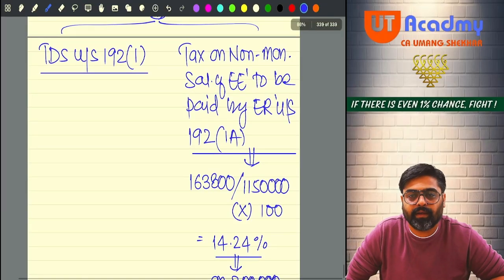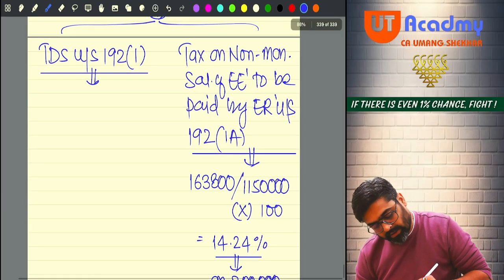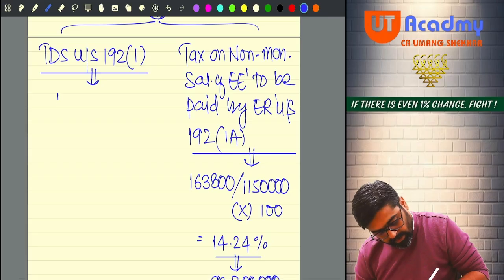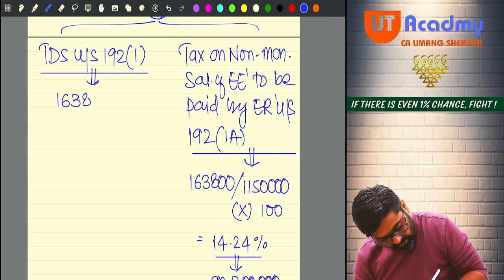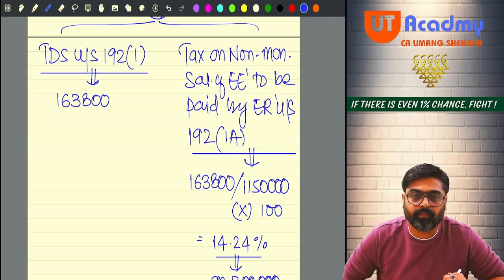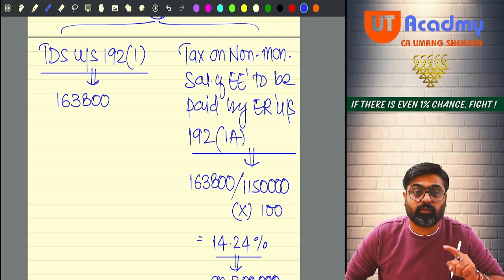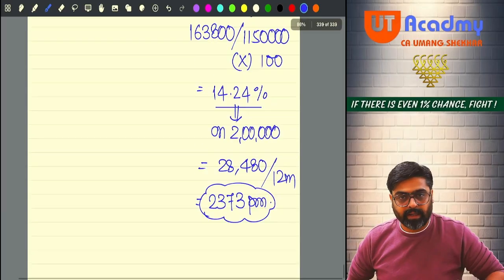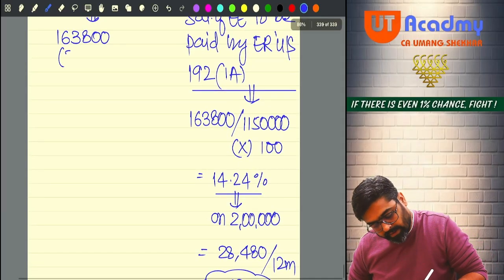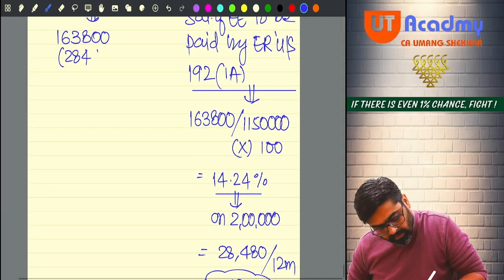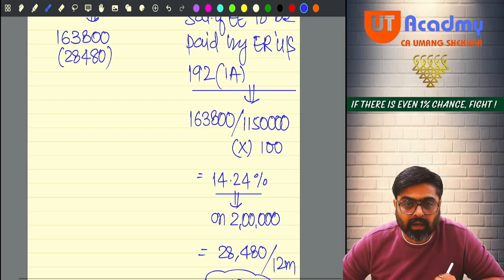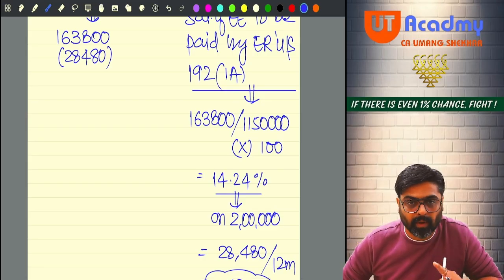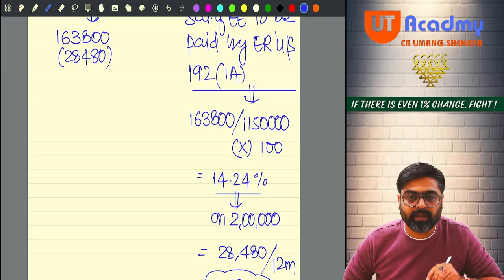Pay attention here everyone. So from your salary, how much was supposed to be deducted? 163,800 was supposed to be deducted. Yes or no? But out of that, how much tax was there on your non-monetary salary? 28,480. So reduce that 28,480, because that is now not to be deducted out of your salary. The employer is promising that he is going to pay this tax.